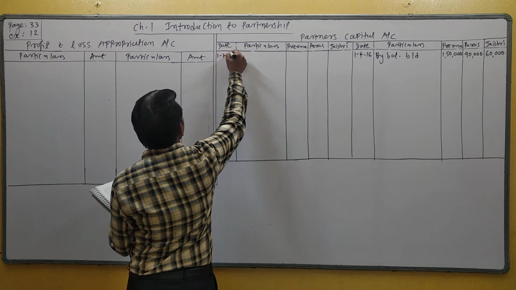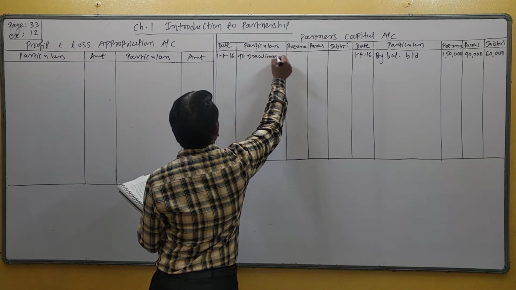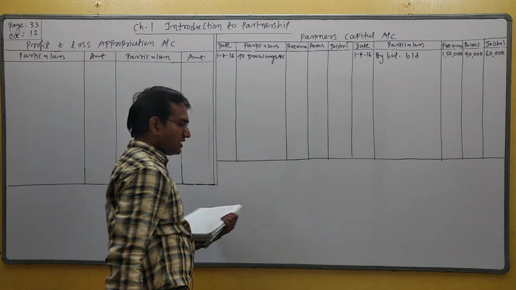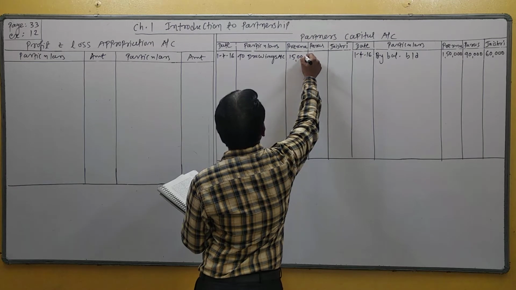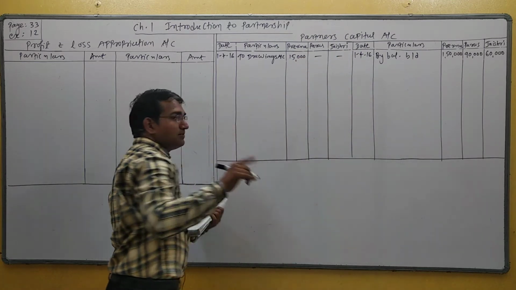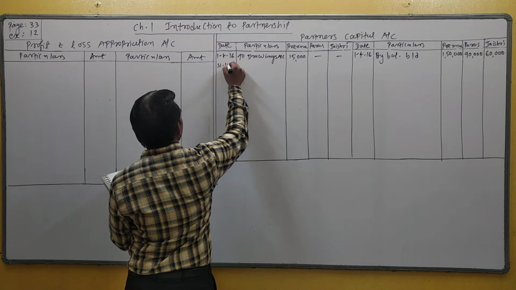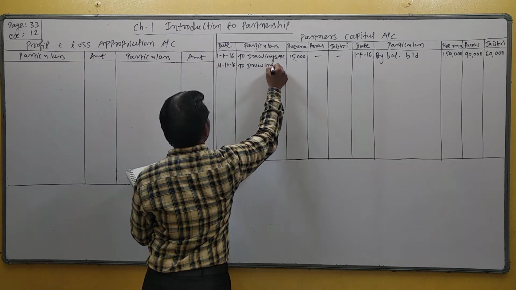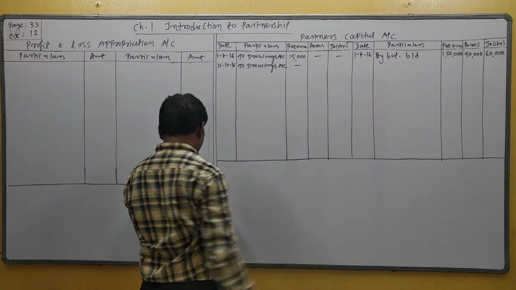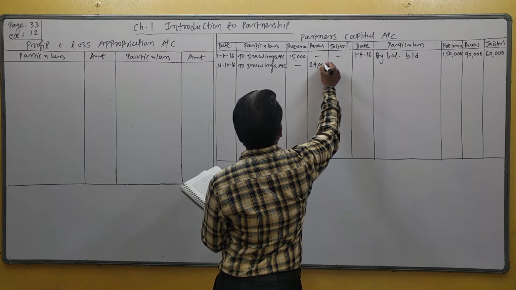Then the drawings: Prerna withdrew on 1st July. So 1st July 16 to drawings account, in the first partner Prerna's column, 15,000. While Paras withdrew on 31st October. So 31st October 16 to drawings account, in the column of Paras, rupees 24,000, right? Drawings.